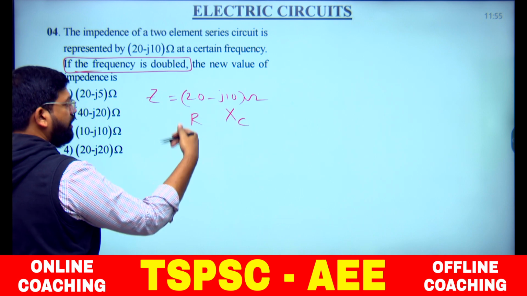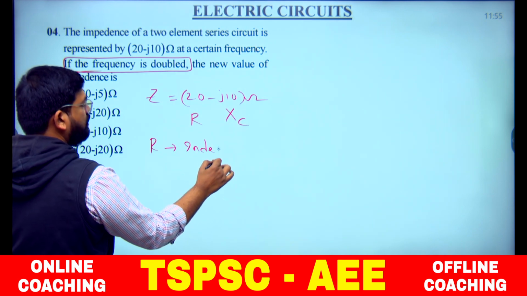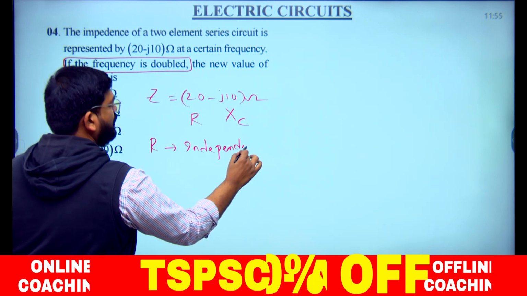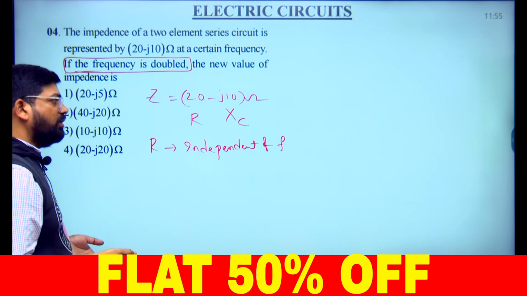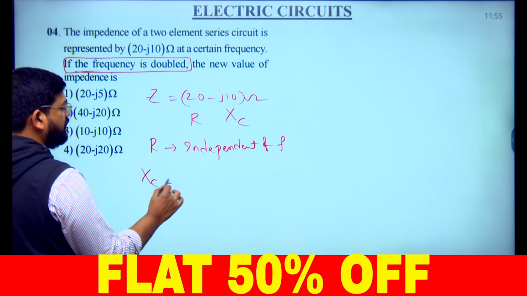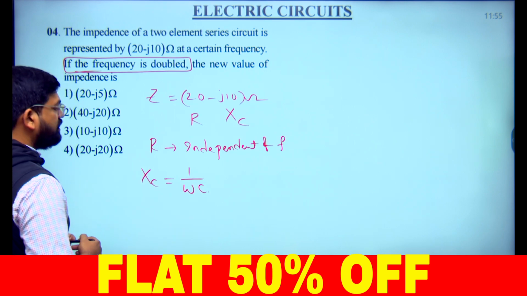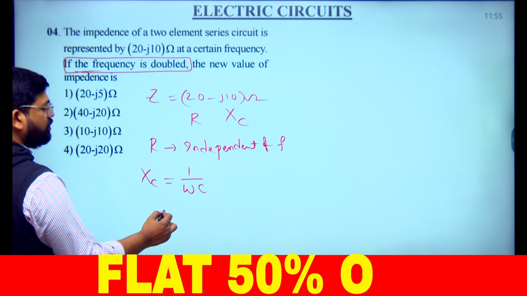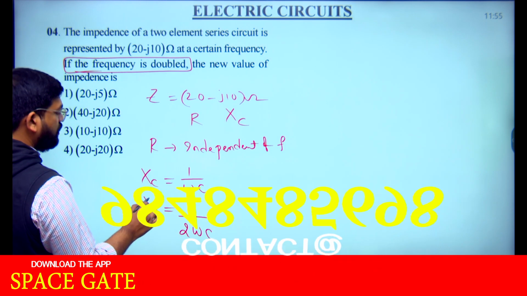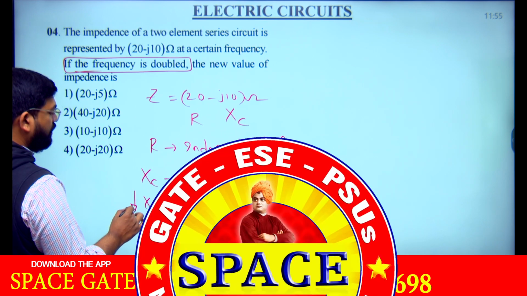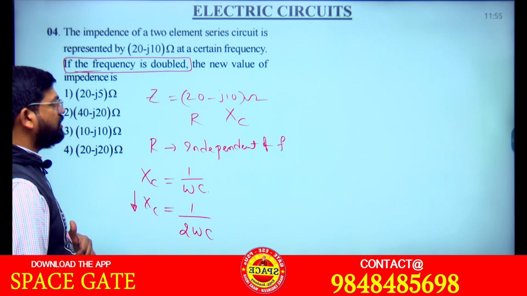How does impedance change? Resistance is independent of frequency, so it will not change. R means R, whether the frequency is doubled or not. Xc is equal to 1 by omega C, right? What is the meaning? If frequency is doubled, what will happen? 1 by 2 omega C, so the capacitive reactance is reduced by 2 times.